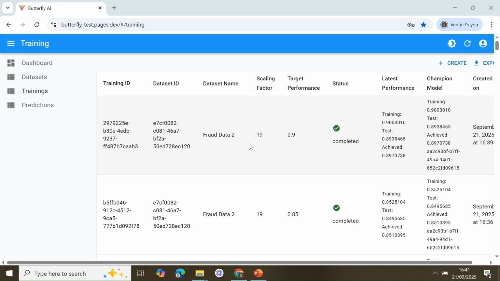That process was also successful, and you can see that the new better champion model replaced the old one. It's very important to note that we have managed to keep the very low gap between training and test. That means a very low overfitting.